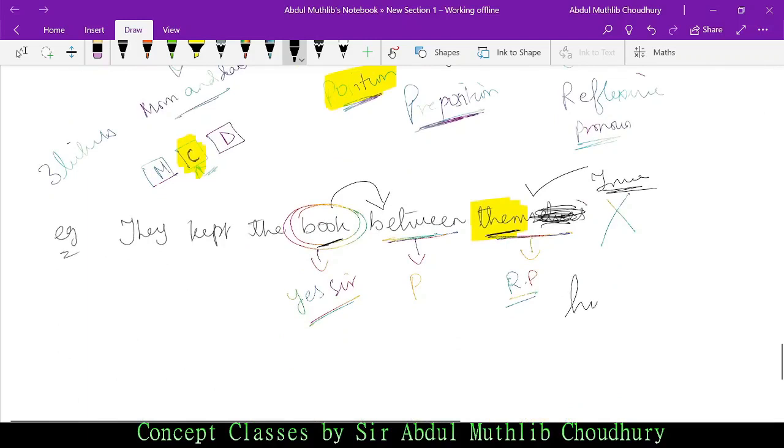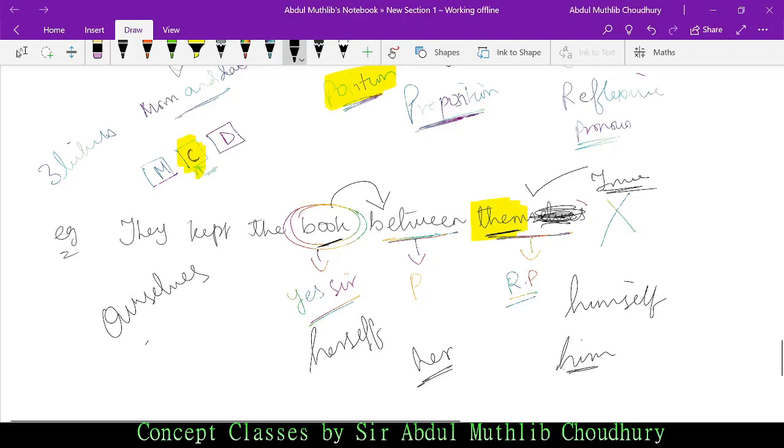In case of himself, what would you use? Him. In case of herself? Her. Ourselves, you would use our, not ourselves. Why? Because whatever the object be, if the object occupies a position, we use the reflexive pronoun as this: our, her, him, them. Okay, good.